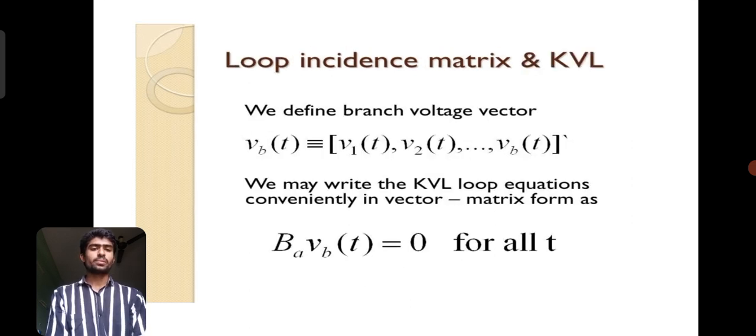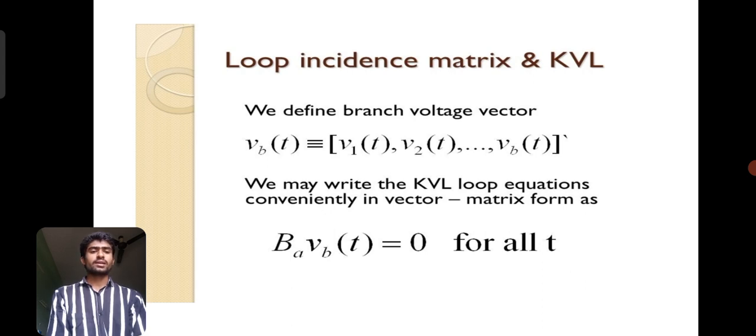And the next, the loop incidence matrix, or KVL. KVL means Kirchhoff's voltage law. We define the branch voltage vector v, where v is voltage: v of t equals v1 of t, plus v2 of t, and so on up to vn of t, with respect to time.